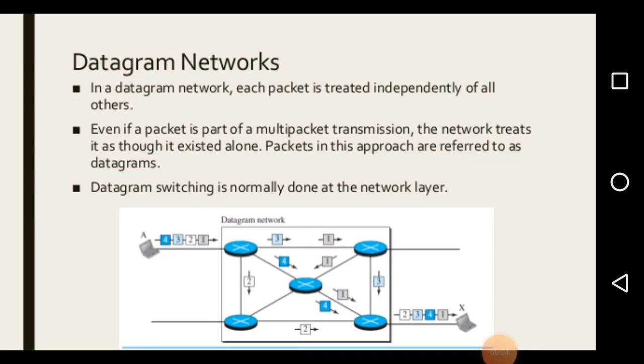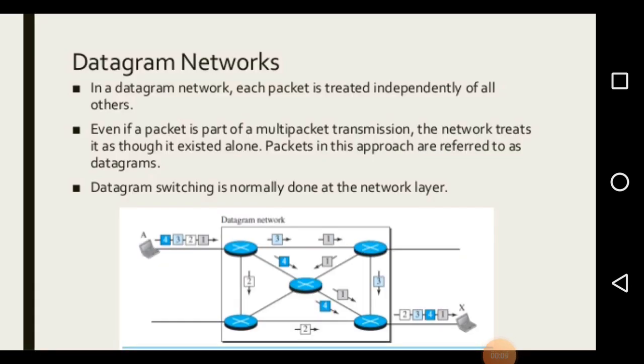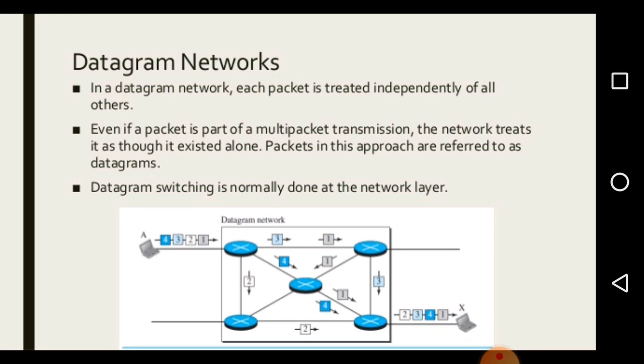Each packet is treated independently of all others. Even if a packet is part of a multi-packet transmission, the network treats it as though it existed alone. Packets in this approach are referred to as datagrams. Datagram switching is normally done at the network layer.